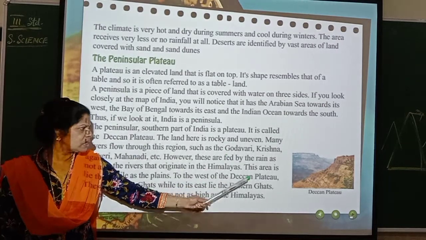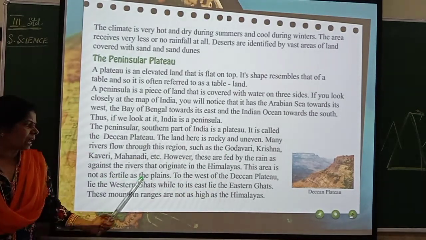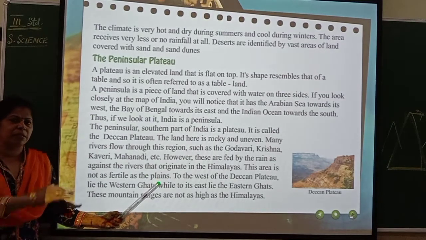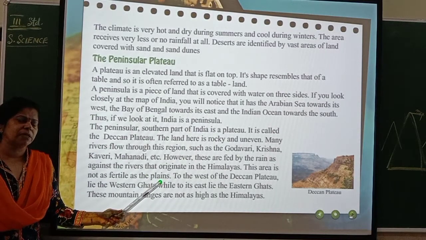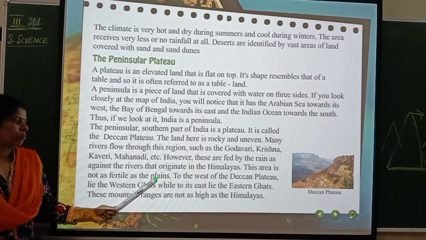Now this area is not as fertile as the plains. In plains, what happens? The land is flat. So when there is flat land and the rain pours, what happens? There will be more formation of minerals.